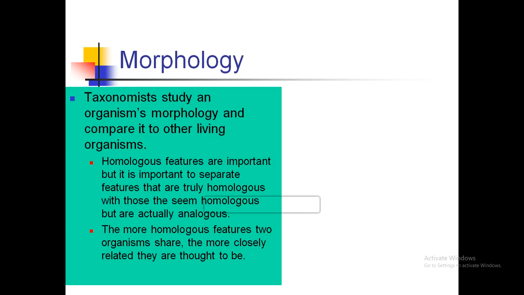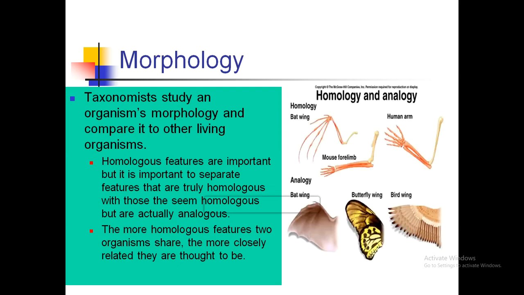Morphology. Taxonomists study an organism's morphology and compare it to other living organisms. So in morphology, we have two types of characteristics. One is homologous features or characteristics, and the other is analogous characteristics or features. Homologous features are important, but it is important to separate features that are truly homologous from those that look homologous but are actually analogous.